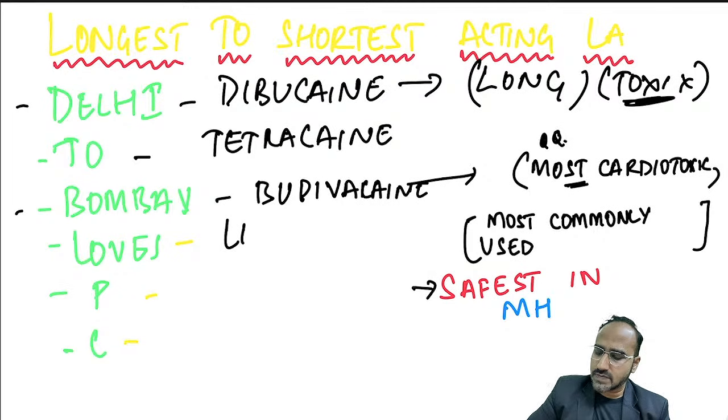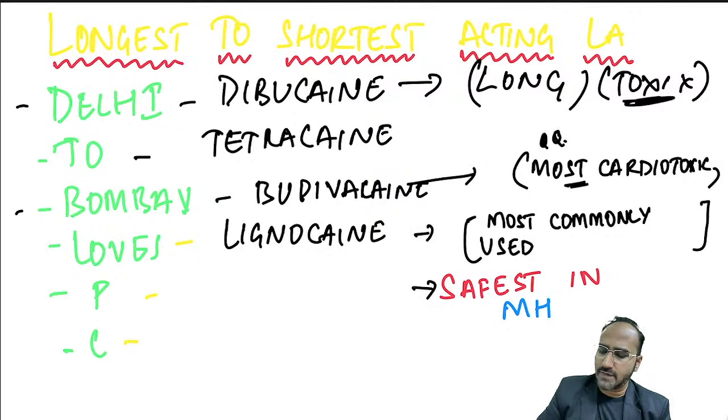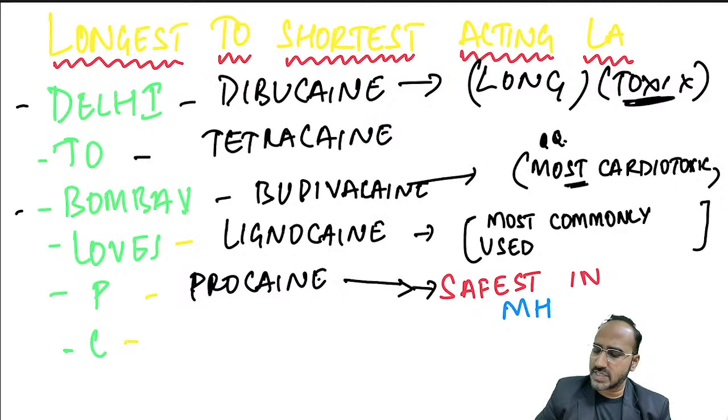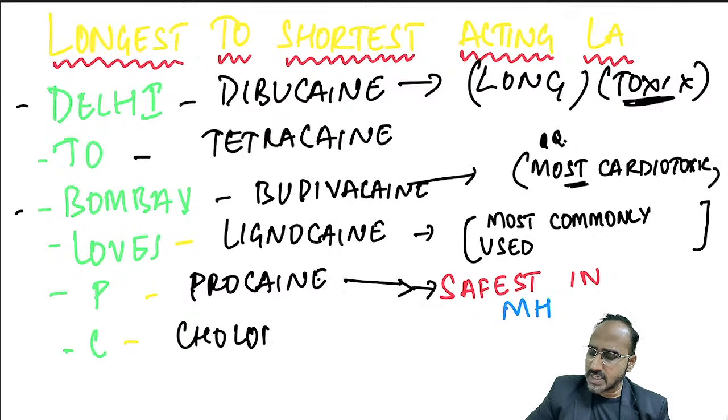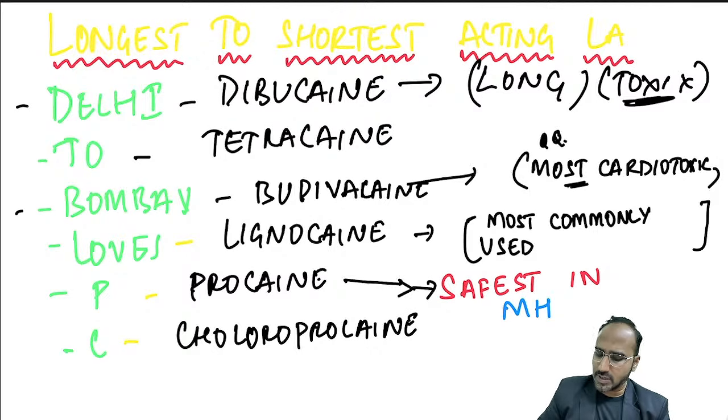Okay? L stands for lignocaine. Lignocaine is a local anesthetic which is commonly used worldwide. P stands for procaine. Okay? C stands for, remember, procaine is the safest in malignant hyperthermia, and the shortest is what? Shortest is chloroprocaine. Chloroprocaine is regarded as the shortest acting local anesthetic.